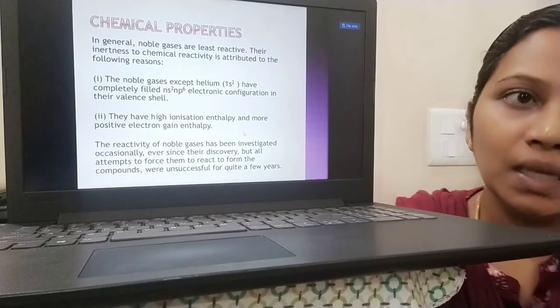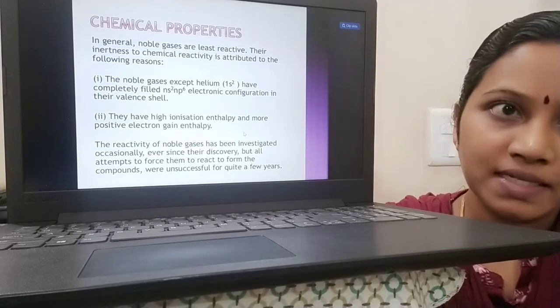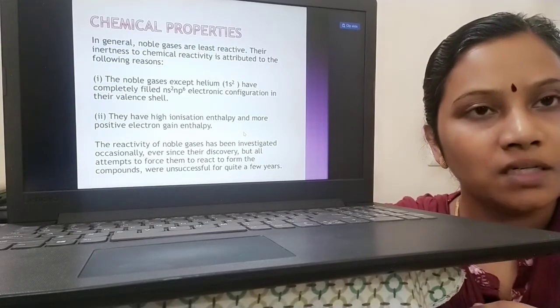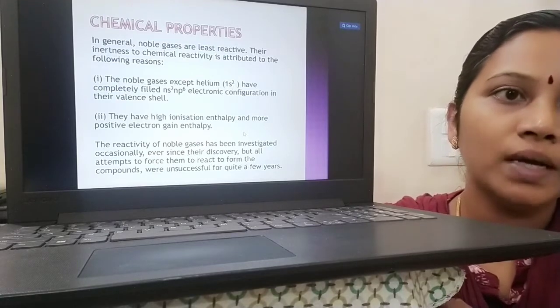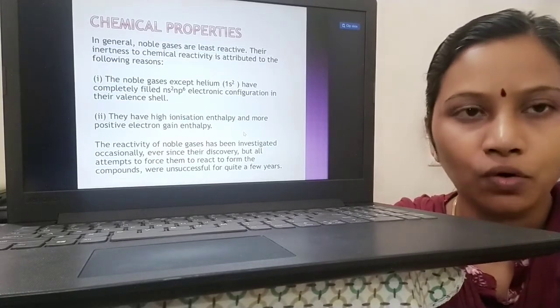And moving to the chemical property. About the physical property, they are colorless, odorless, tasteless gases. They are all monoatomic, and we saw the melting point and boiling point are very, very low. Why? Because they are held by means of weak dispersion forces. And we saw the unusual property of helium.